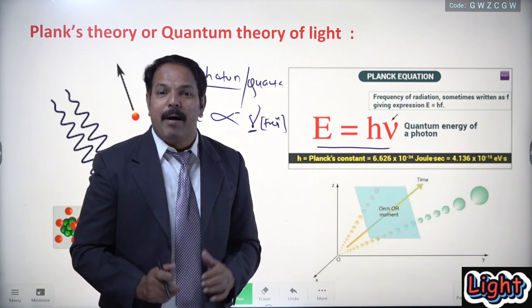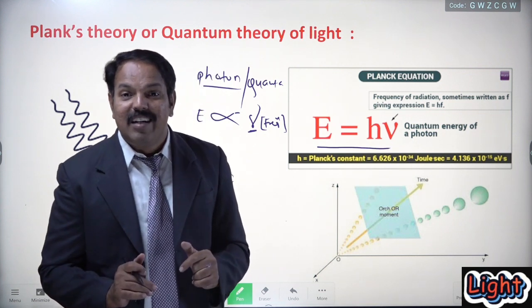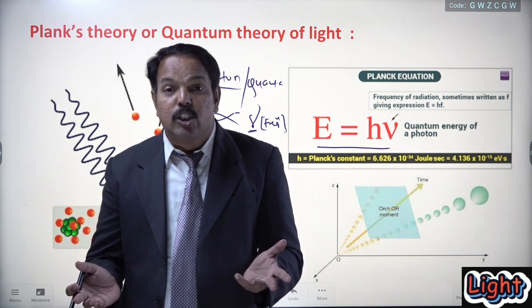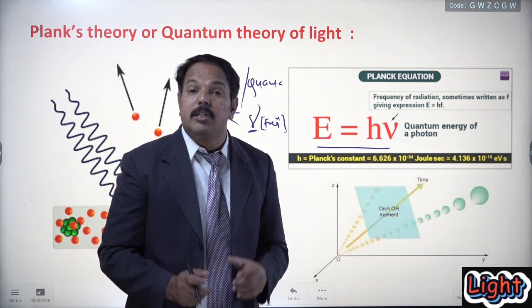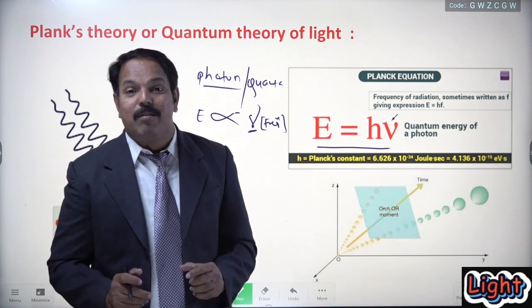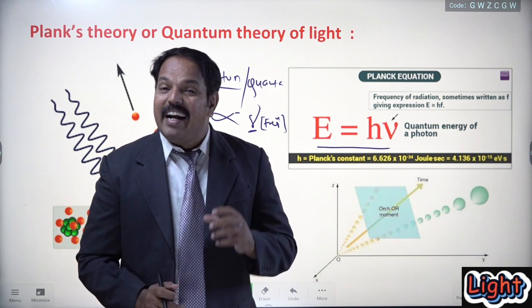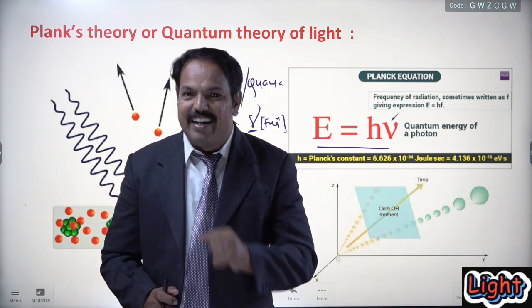देखो बच्चों, ये थ्योरी में हमने अभी तक क्या देखा है? This theory supports the particle nature. Light consists of extremely small energetic particles or bundles of energy, packets of energy called photons or quanta. And this theory was proposed by the scientist Albert Einstein. Is it clear?